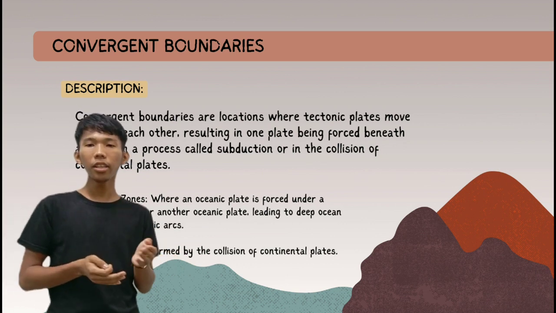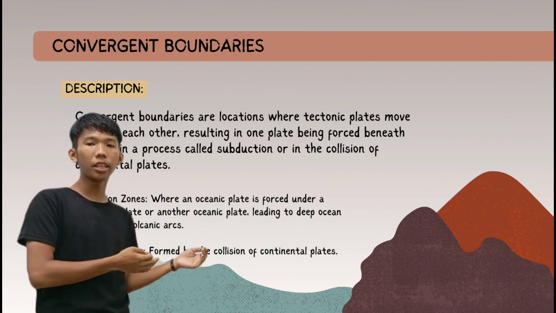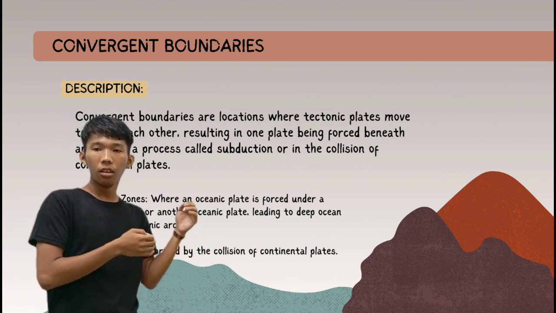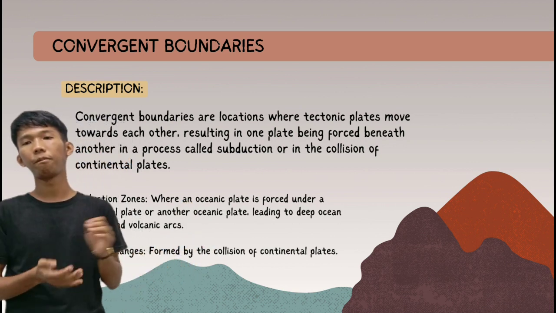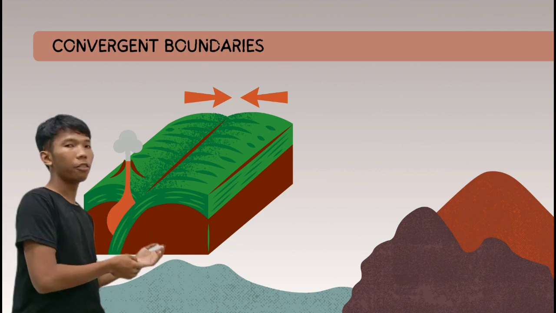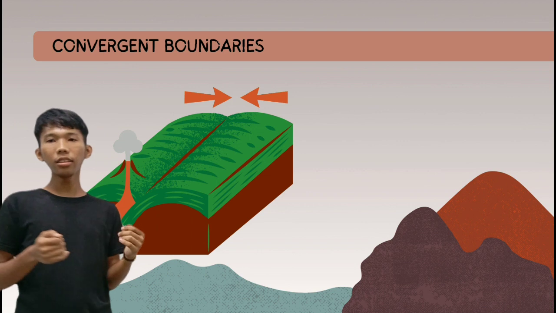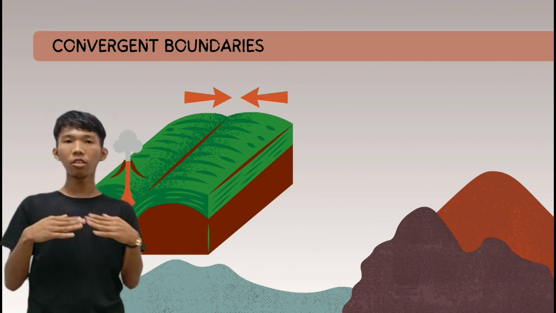Second, the mountain ranges. What are the mountain ranges? Formed by the collision of continental plates. So one of the examples of convergent boundaries is this. It is the convergent boundaries that are moving towards each other.